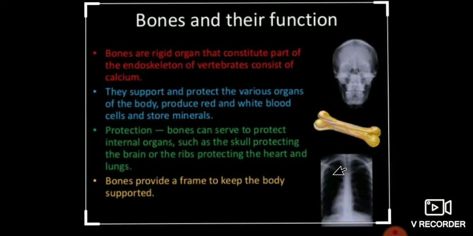Bones also provide a frame to keep the body supported. In this way bones have many functions. So normally, the human skeleton is composed of 305 bones at birth, while an adult has 206 bones in the body.